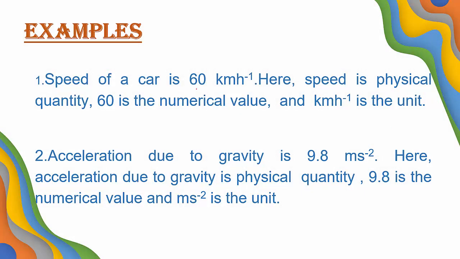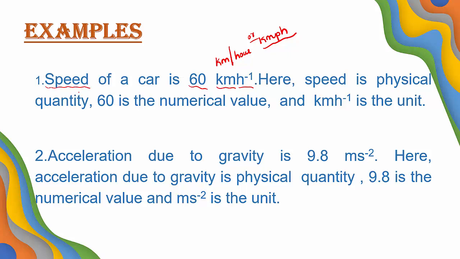You can see this example. Speed of the car is 60 kilometer per hour, or kmph. kmph means kilometer per hour. What is the speed of the car? Speed of a car is 60 kilometer per hour. Here, speed is a physical quantity.